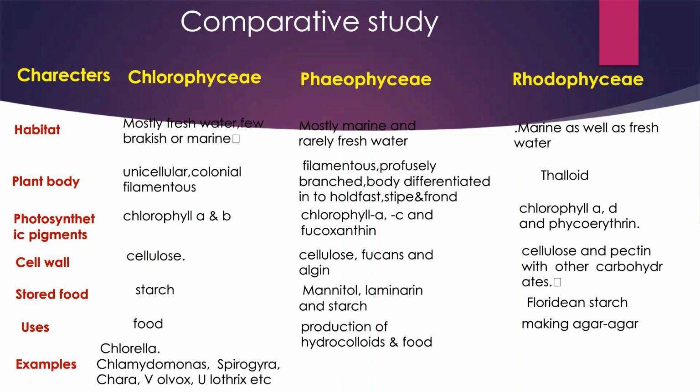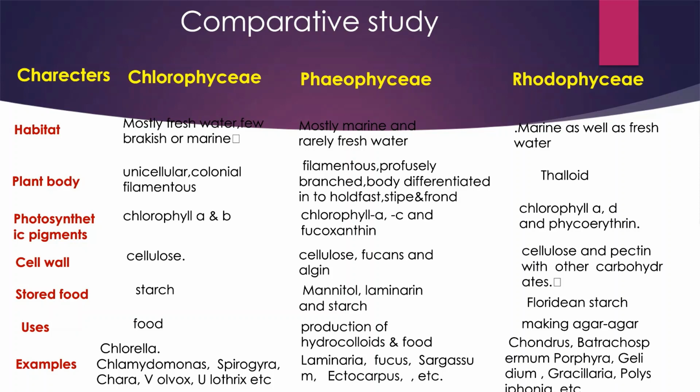Examples of Chlorophyceae: Chlorella, Chlamydomonas, Spirogyra, Chara, Volvox, and Ulothrix. Phaeophyceae: Laminaria, Fucus, Sargassum, Ectocarpus. Rhodophyceae: Chondrus, Batrachospermum, Porphyra, Gelidium, Gracilaria, and Polysiphonia.